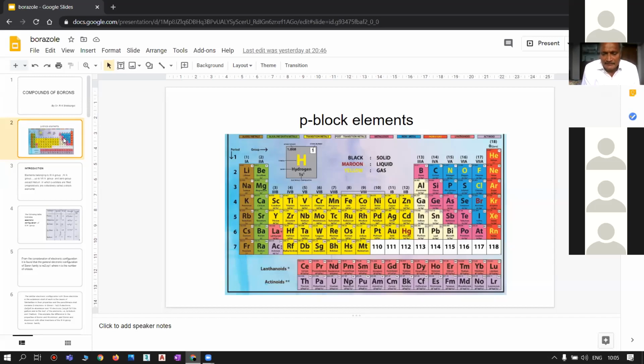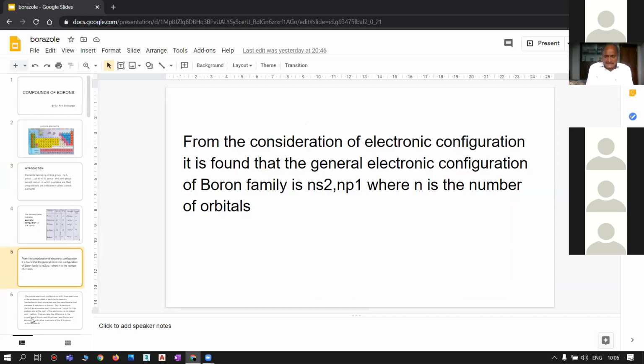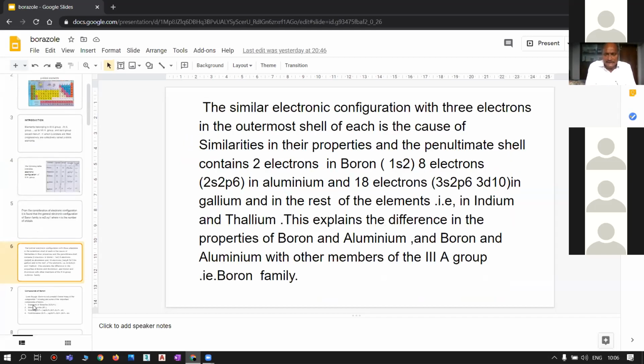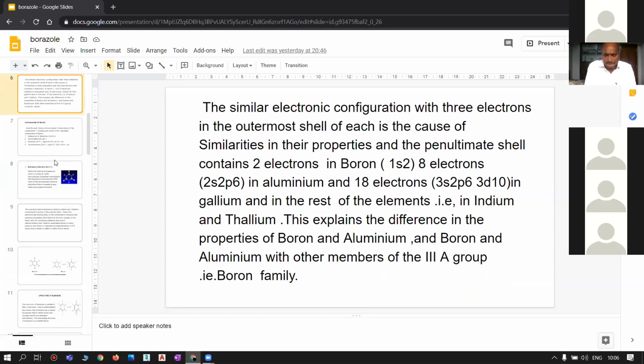Here, these elements have many similarities in physical and chemical properties. Since boron is the first member of the family, the remaining elements such as aluminium, gallium, indium, thallium resemble boron in many regards.